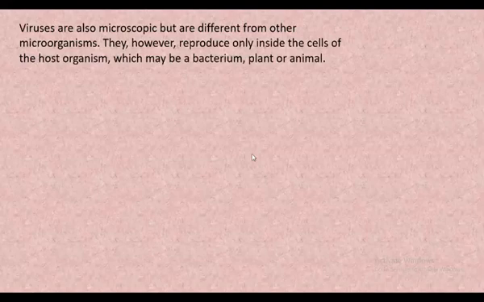Now see this coronavirus, it will not reproduce unless it finds a host. When it enters the organism's body, at that time it starts to multiply. If there is one virus, it becomes 2, 2 becomes 4, 4 becomes 8, 8 becomes 16, 16 to 32, 32 to 64, it goes on increasing. The host organism may be a bacterium, a plant, or an animal, anyone it can be.